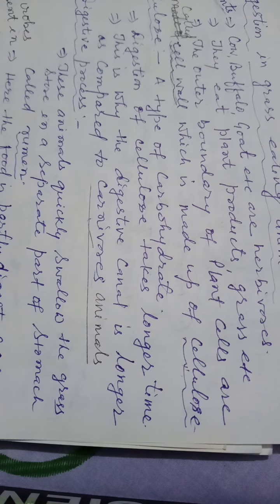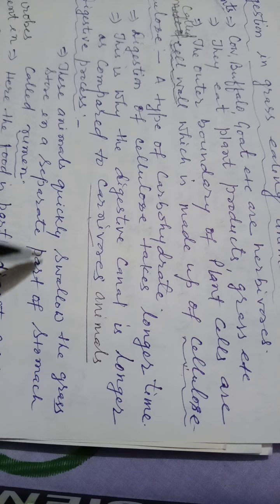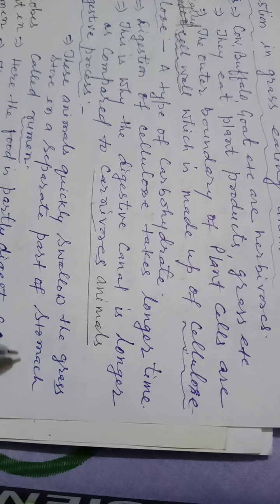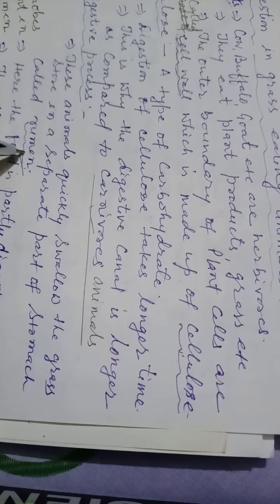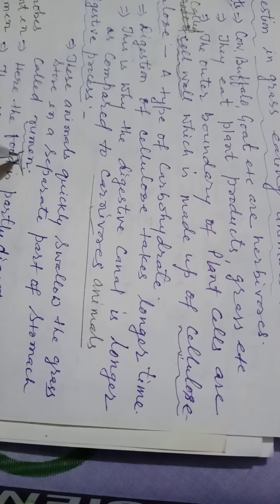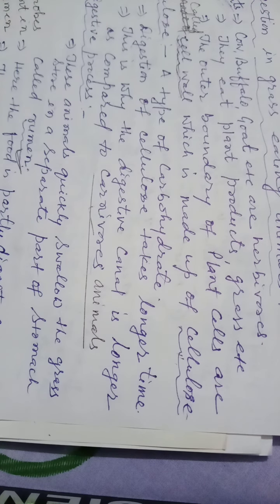Now the digestive process taking place in herbivorous animals. First, these animals quickly swallow the grass, which is stored in a separate part of the stomach called the rumen, and due to the presence of this rumen they are called ruminants.